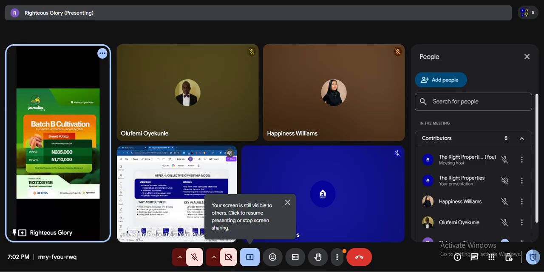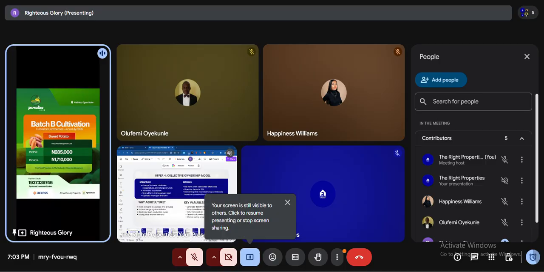So for sweet potato, per plot, what is it? Per plot, 700,000, which is your land and documentation. The farm management setup is 285,000.